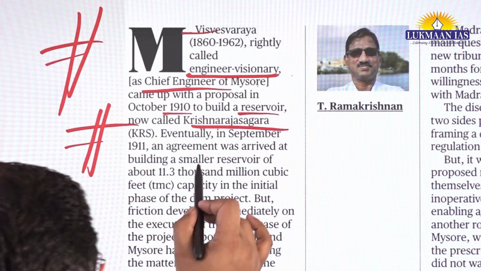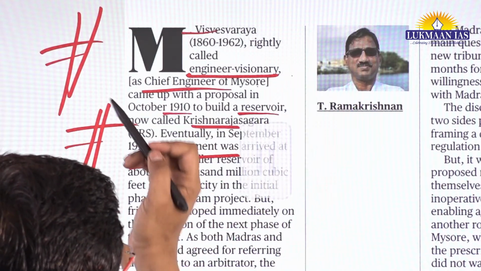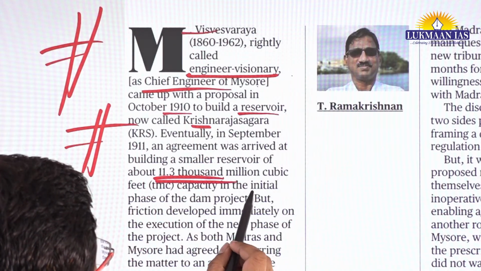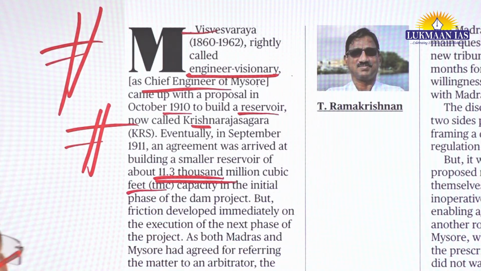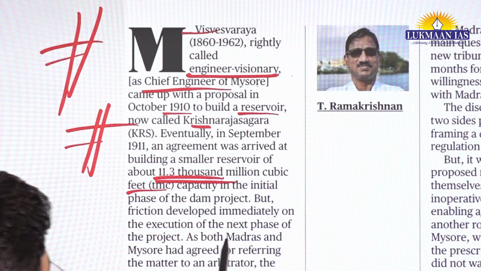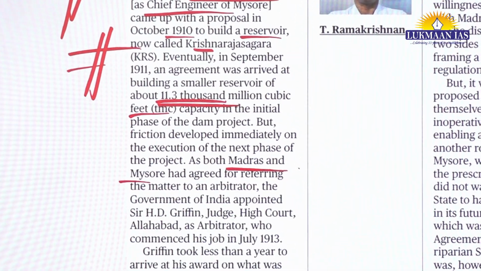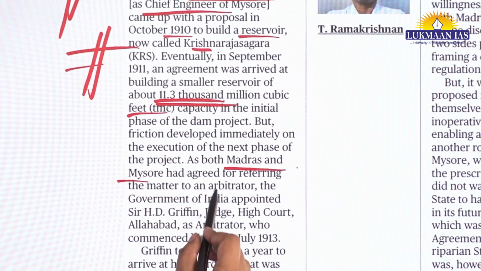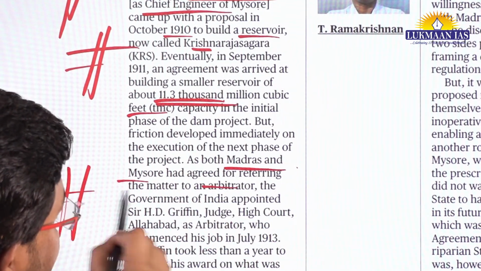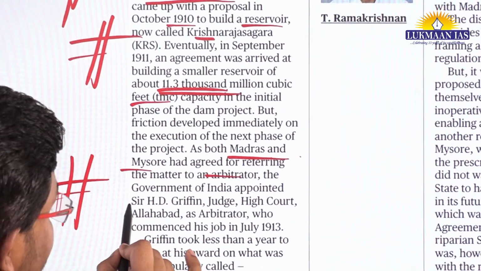In 1911, an agreement was arrived at for building a smaller reservoir of about 11.3 thousand million cubic feet capacity in the initial phase of the dam. However, after some time friction erupted between Mysore and Madras, and they agreed to resolve this matter through an arbitrator. And the government of India at that point of time appointed Sir H.D.